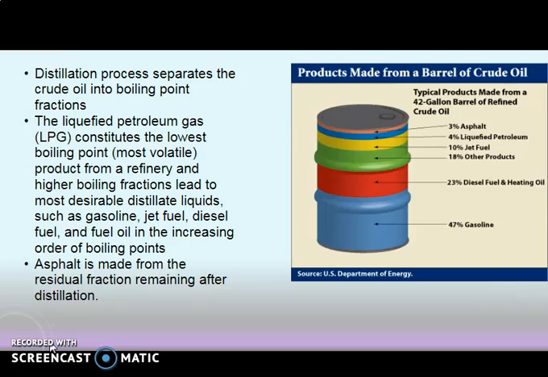And LPG, liquefied petroleum gas, constitutes the lowest boiling point product from a refinery, and higher boiling fractions lead to most desirable distillate liquids such as gasoline, jet fuel, diesel fuel and fuel oil in the increasing order of boiling points. And asphalt is made from the residual fraction remaining after distillation.